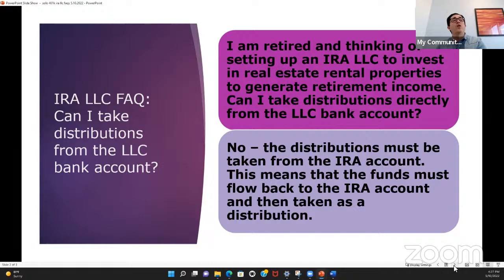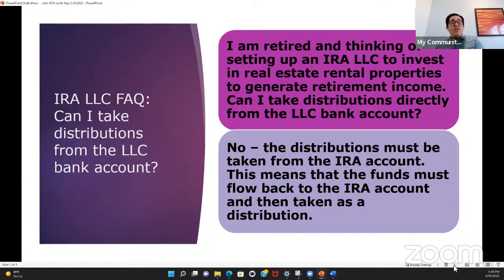So here the question is, well, I'm the manager of that LLC bank account. It's owned by my IRA. Can I just take a distribution from that bank account? I know I'm going to want to take distributions periodically from my IRA to pay for my living expenses, for example. And the answer to the question is no. The distributions must be taken from the IRA account.